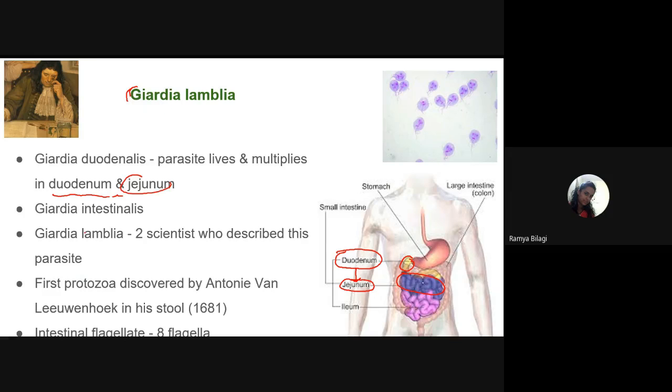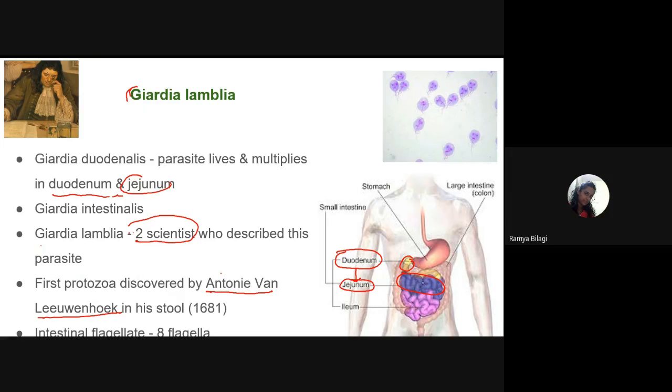And like I already told you, it has been named Giardia lamblia based on the names of the two scientists who described it. And very important is that this was the first protozoa which was described by whom? It was described by Anton von Leeuwenhoek.